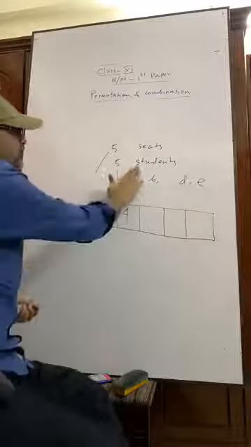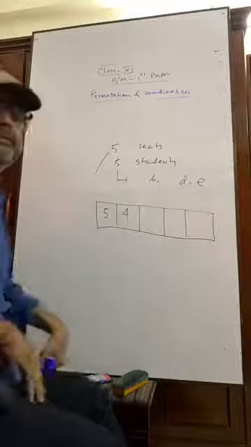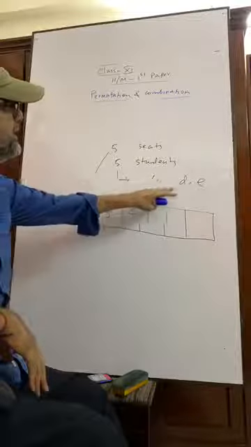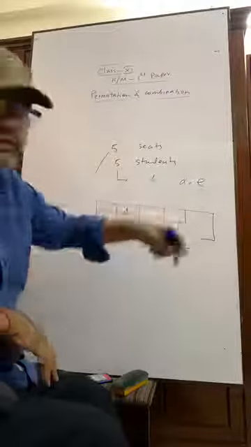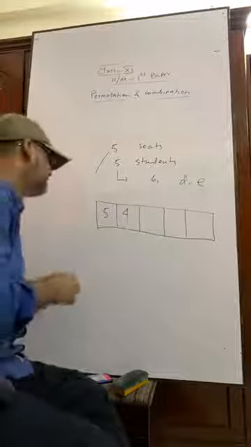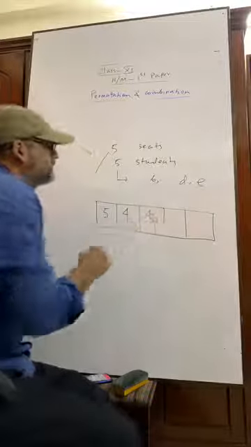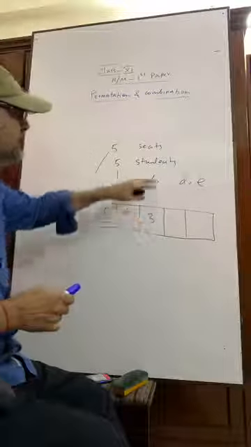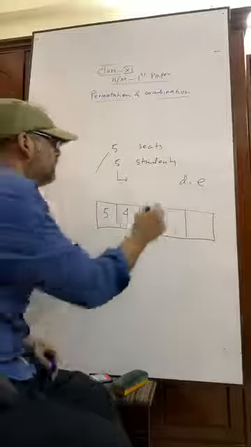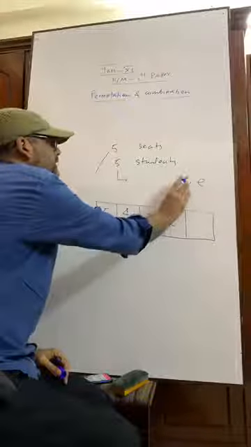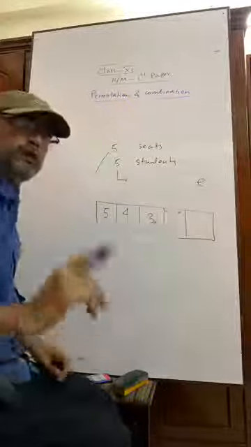Now suppose it is omitted. Now we have B, D, E. For the third place, we have 3 options. For the fourth place, suppose it is omitted, we have 2 options. For the last place, we have only 1 option.